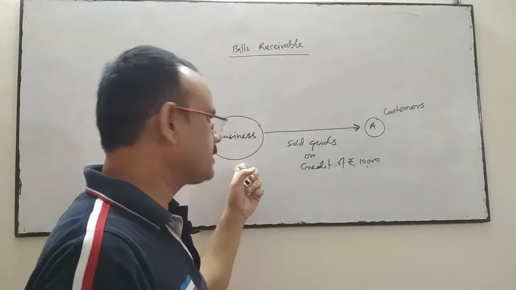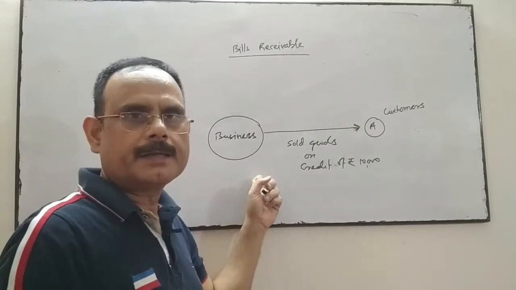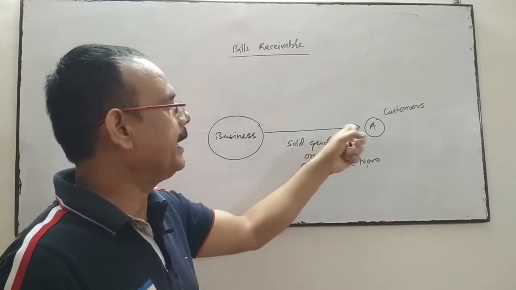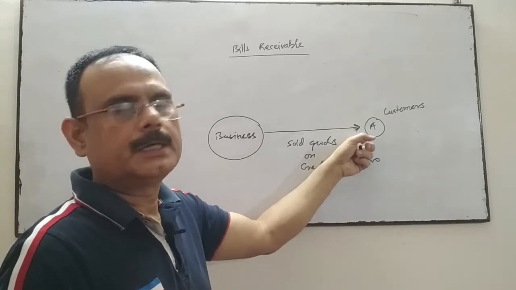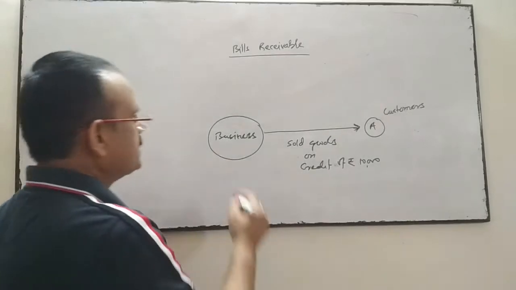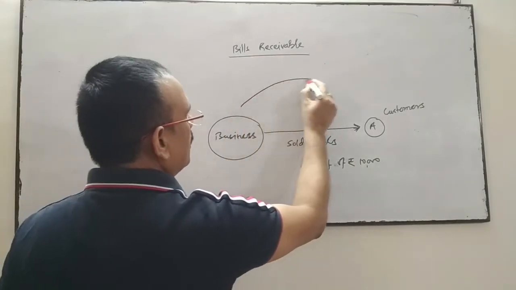But the business is not relying on A, whether he will pay the amount or not. Then what does the business do? The business draws a bill on A.